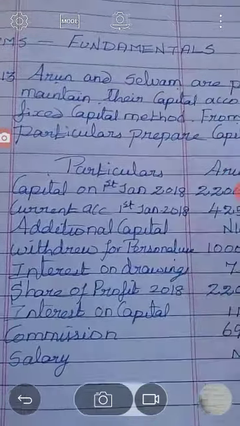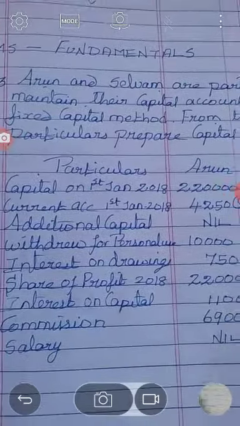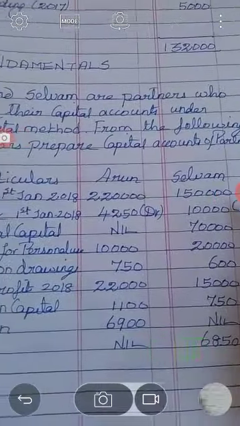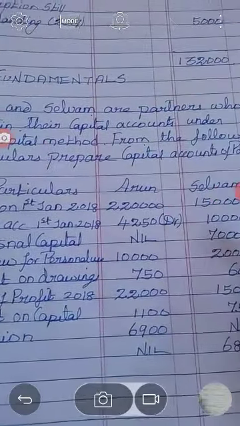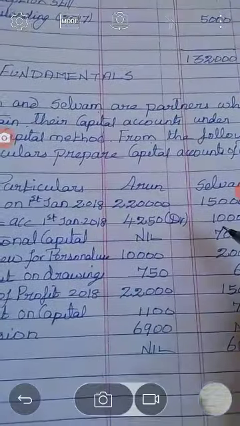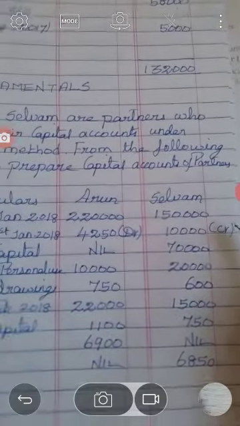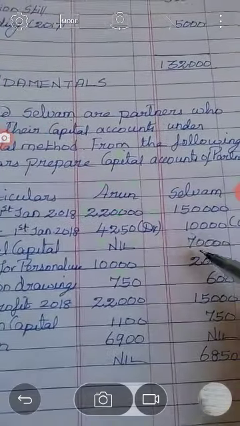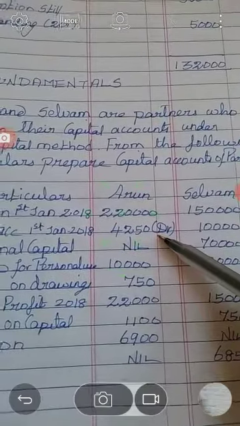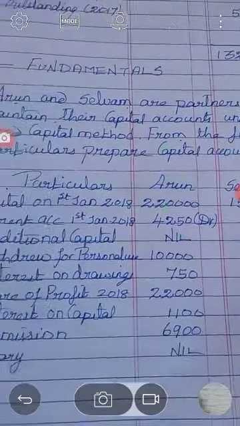Fixed capital method means you have to prepare two accounts, that is capital account and current account. Capital as on 1st January is 2,20,000 and 1,50,000. And current account 4,250 and 10,000. Here two balances are given. For Arun, debit balance should be given. For Selvam, credit balance should be given. So for Arun, to balance b/d, and for Selvam, by balance b/d in the current account.